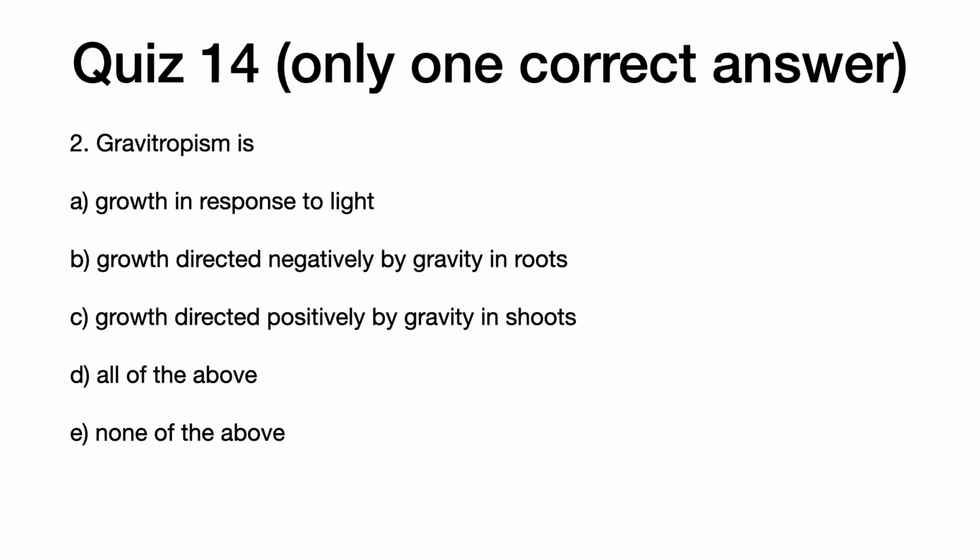2. Gravitropism is A. Growth in response to light. B. Growth directed negatively by gravity in roots. C. Growth directed positively by gravity in shoots. D. All of the above. E. None of the above.